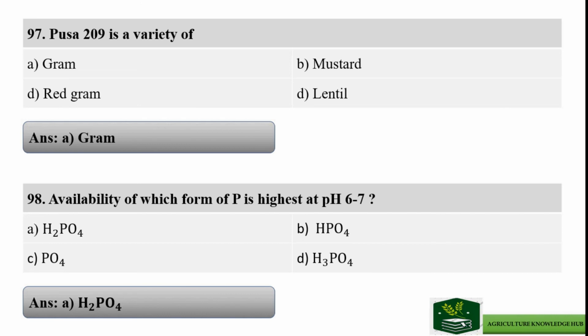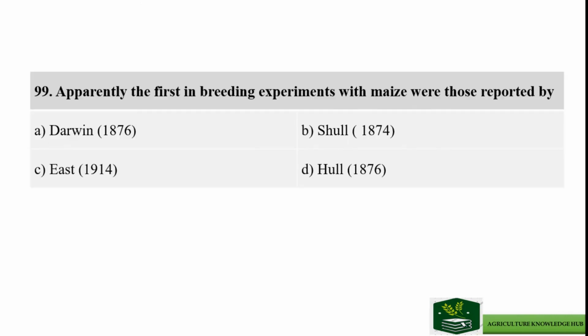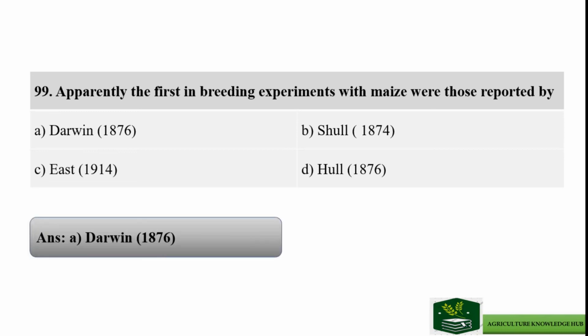Question number 99. Apparently, the first inbreeding experiment with maize were those reported by, and options are option A, Darwin in 1876, option B, Shull in 1874, option C, East in 1914, and option D, Hull 1876. And answer is option A, Darwin in 1876.